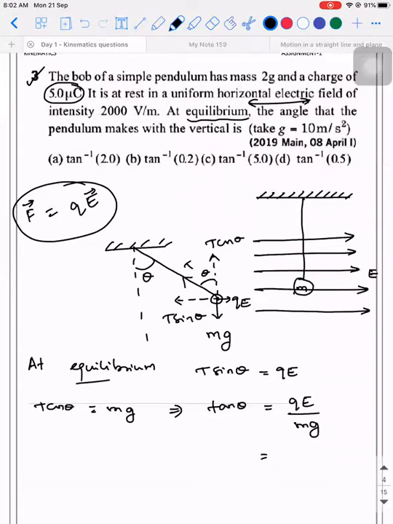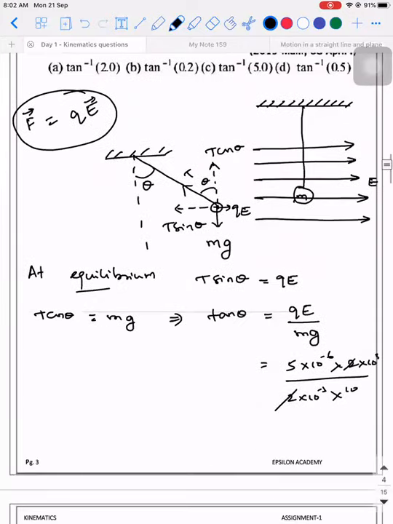Can you guys tell me what is the answer? So 5 into 10 power minus 6 into electric field is 2 into 10 power 3, divided by m is 2 into 10 power minus 3, into g is 10. They told g is 10, no? Yeah. So 2 and 2 will get cancelled. It will be 5 into 10 power minus 3 into 10 power 3 into 10 power minus 1.